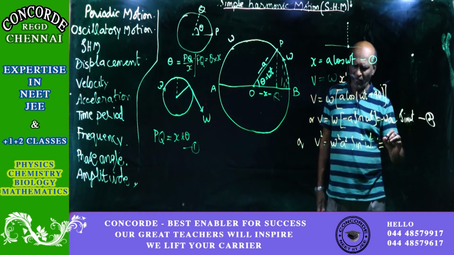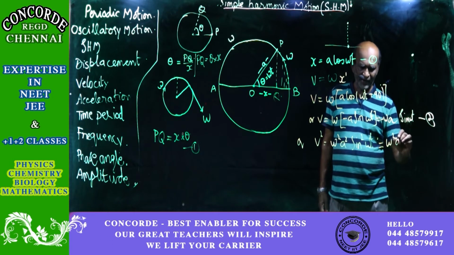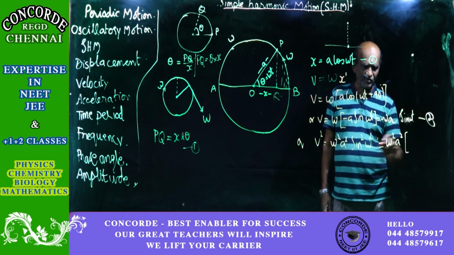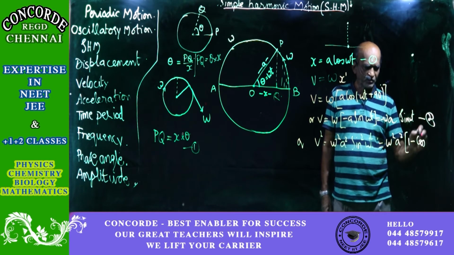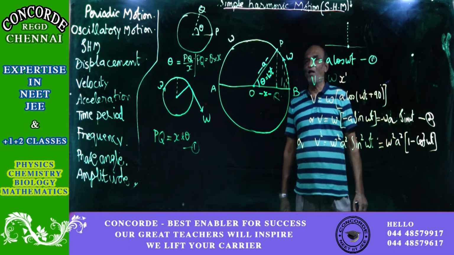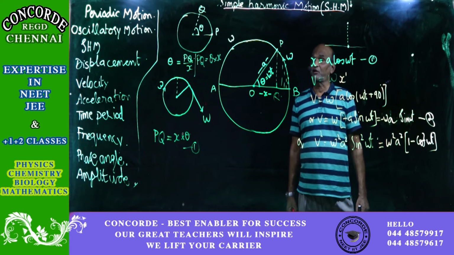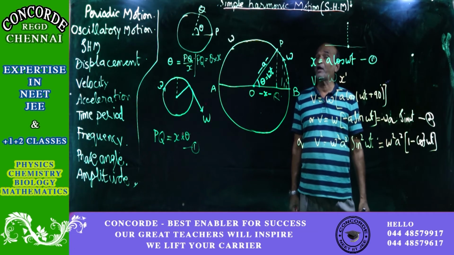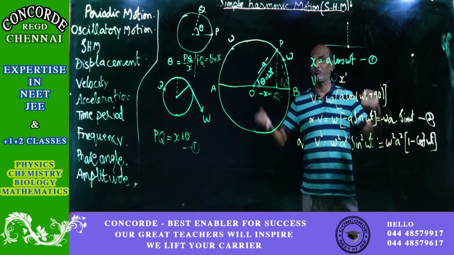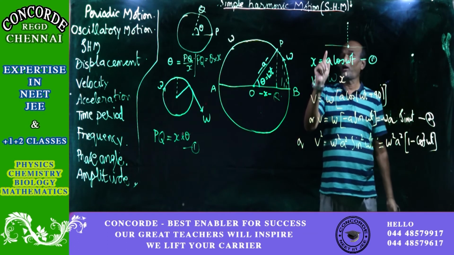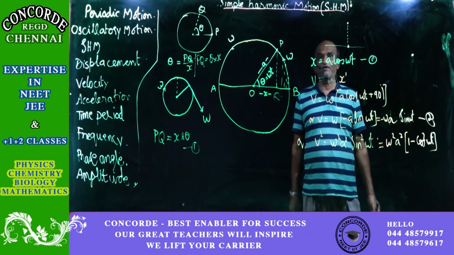So you get omega square into a square into sine square omega t becomes 1 minus cos square omega t. See, I am showing all this without any differentiation. By way of differentiation, you will get it in 2 steps, but you will be keeping on thinking about it, how we got it for 2 hours. I am not talking about those students who are appearing for IIT.